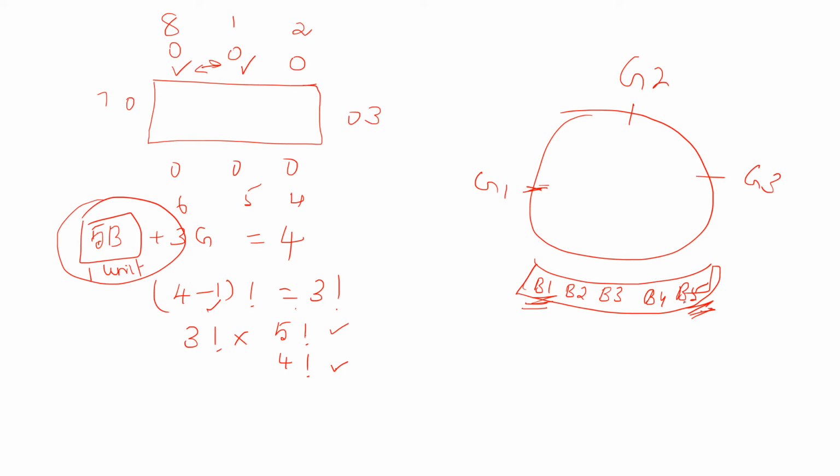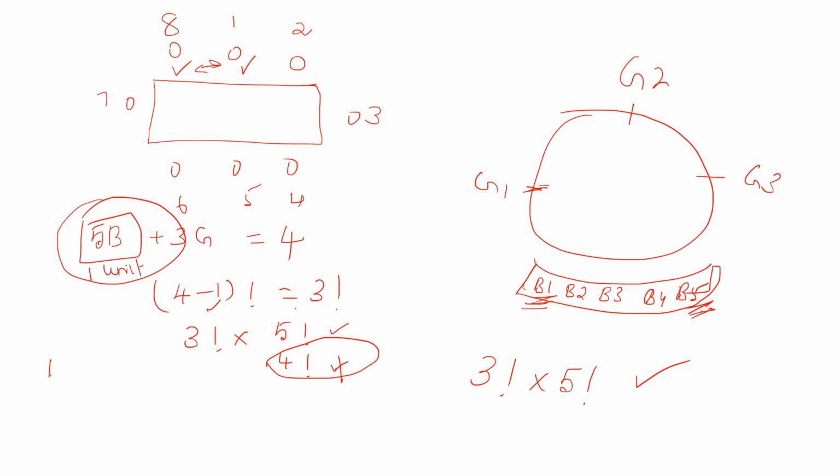You cannot use circular permutation. You have to use 5 factorial only, not circular permutation. So 4 factorial is not possible. Therefore, 3 factorial into 5 factorial is acceptable.